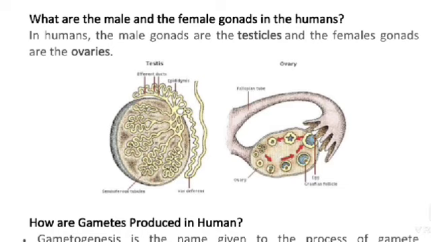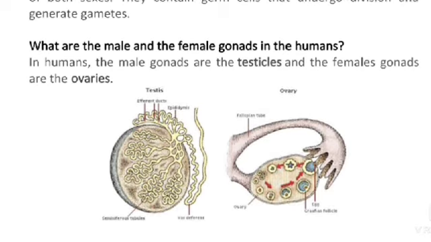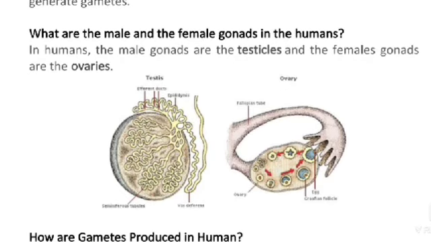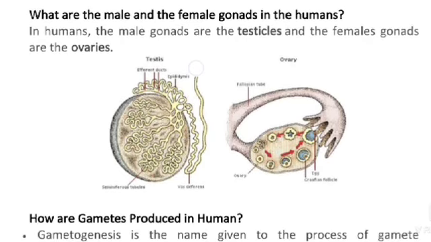What are the male and female gonads in humans? In humans, the male gonads are the testes and the female gonads are the ovaries. The testes, efferent ducts, epididymis, seminiferous tubules, vas deferens; the ovary, fallopian tube, egg, follicle.